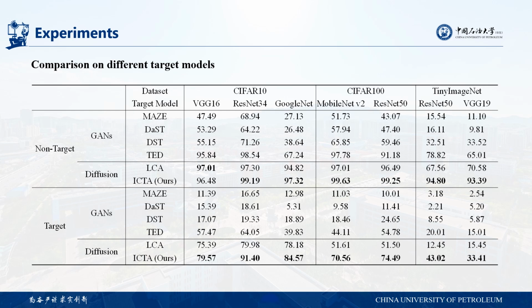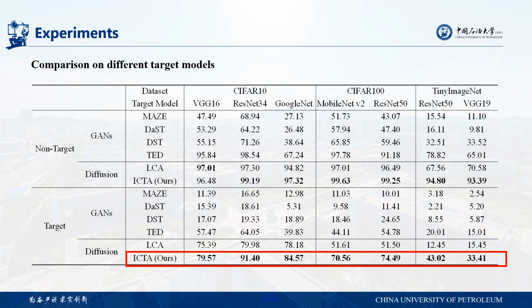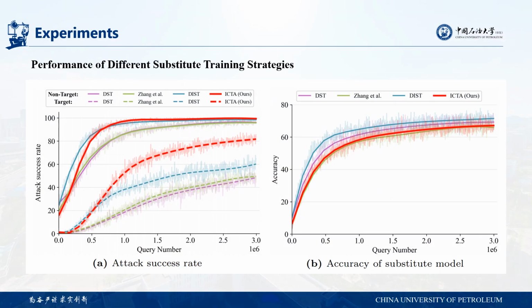Our ICTA demonstrates a significant improvement with the most superior performance in targeted attack, especially on Tiny ImageNet. In addition, we evaluated the performance of different substitute training strategies. The results show that our ICTA performs well in both targeted and non-targeted attacks and shows significant improvement in targeted attacks, which highlights the unique advantages of our ICTA.